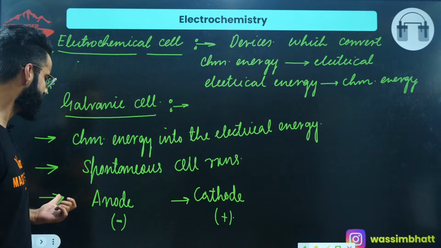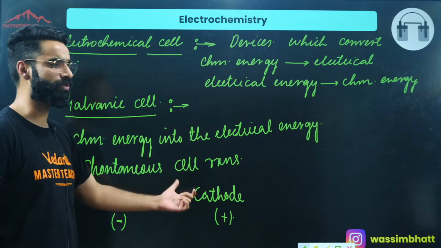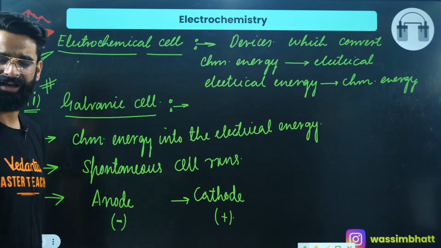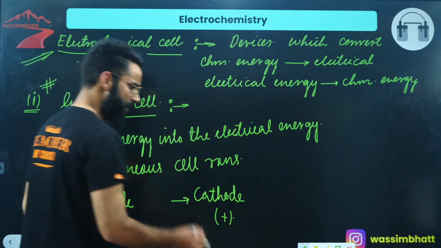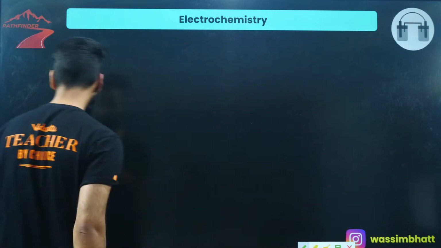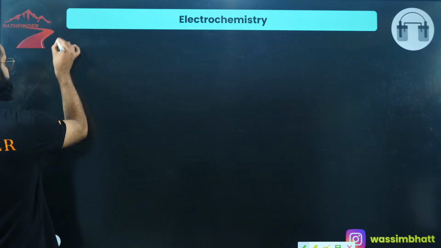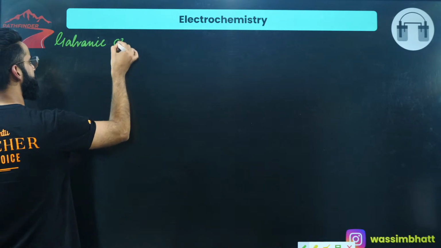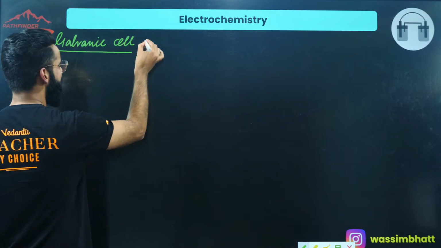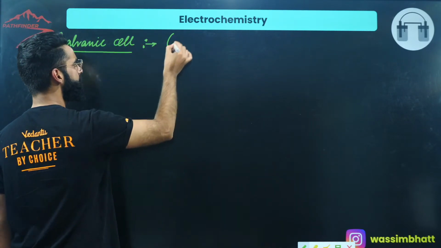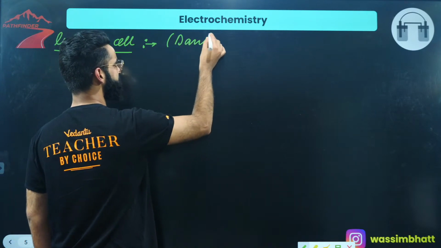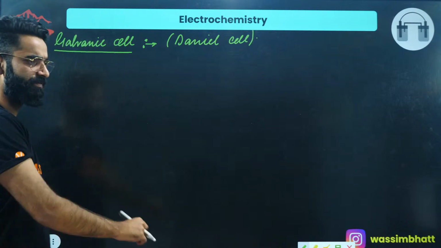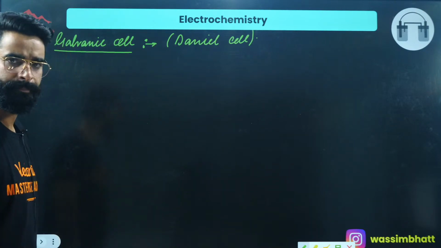Let's see exactly how these electrodes are connected in the case of the galvanic cell. So my topic of tonight's discussion is going to be all about the galvanic cell. And the common example of the galvanic cell, which I'll be taking right here, is the Daniell cell.